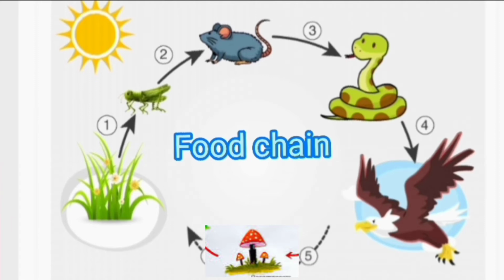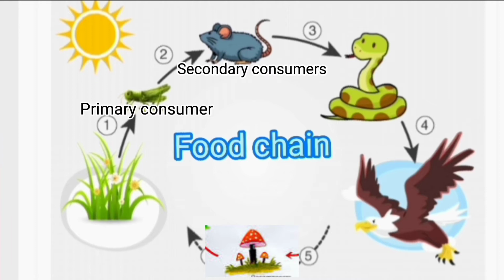Consumers or heterotrophs are organisms that depend on other organisms for food. Consumers are further classified into primary consumers, secondary consumers, and tertiary consumers. Primary consumers are always herbivores that rely on producers for food. Secondary consumers depend on primary consumers for energy. They can either be a carnivore or an omnivore. Tertiary consumers are organisms that depend on secondary consumers for food. Tertiary consumers can also be omnivores.